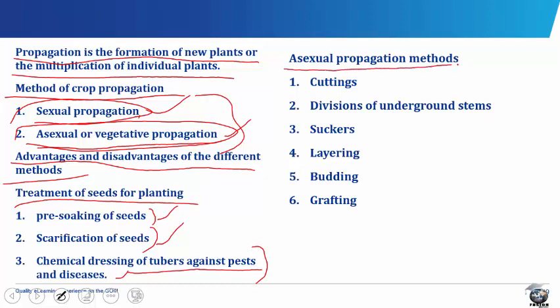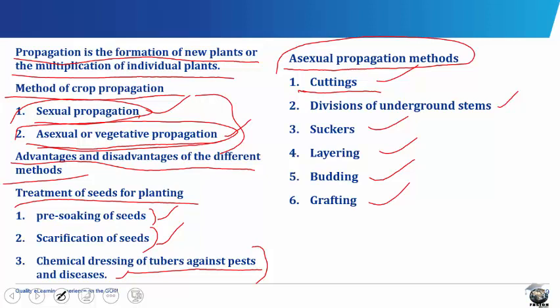Asexual propagation methods. The most common methods used in vegetative or asexual propagation are cuttings, division of underground stems, suckers, layering, budding, and grafting. Cuttings are when parts of a plant are cut into portions and planted to produce new plants. Cuttings may come from stems or leaves, depending on the type of plant being propagated. We have stem cuttings, root cuttings, and leaf cuttings.